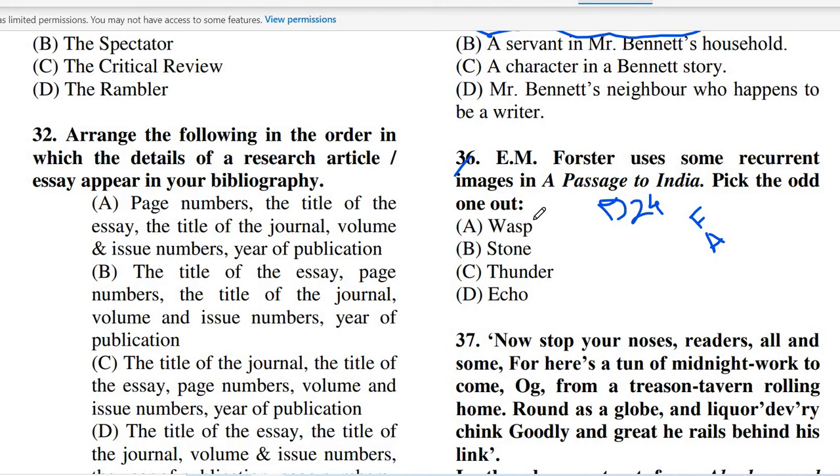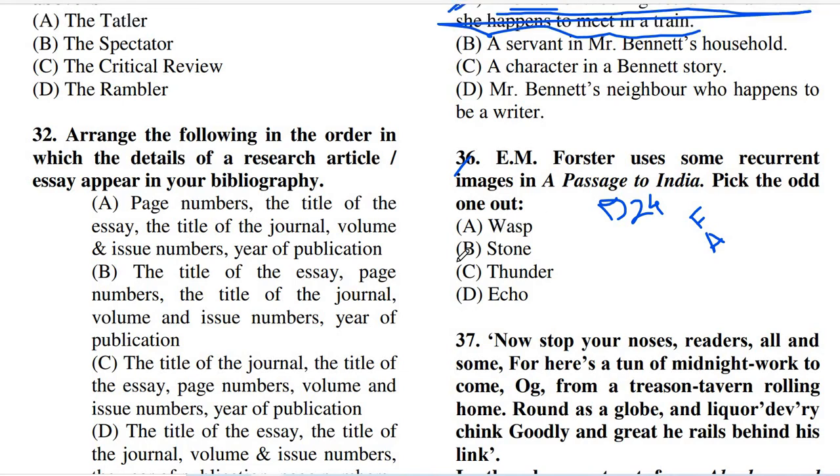Option A is wasp, option B is stone, option C is thunder, and option D is echo. We all know that in the cave episode there appear recurrent images, some of the ideas which happen to thunder in the minds of several characters, and therefore Mr. Aziz was taken into custody.